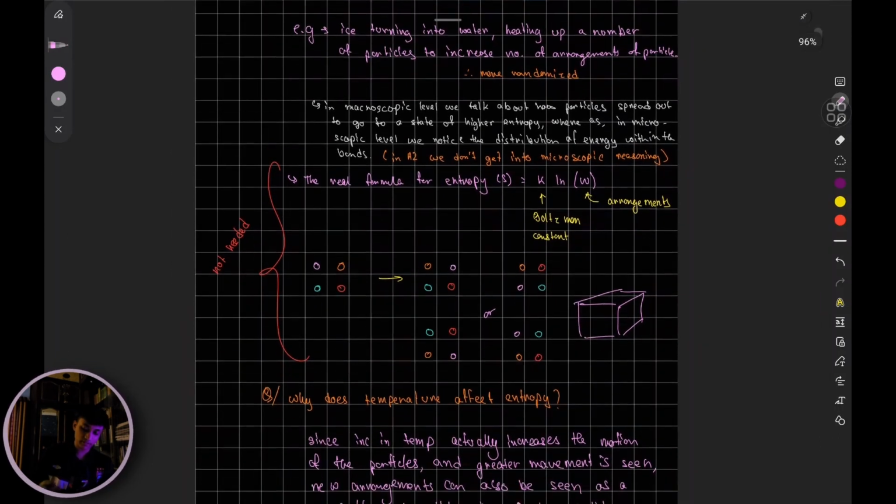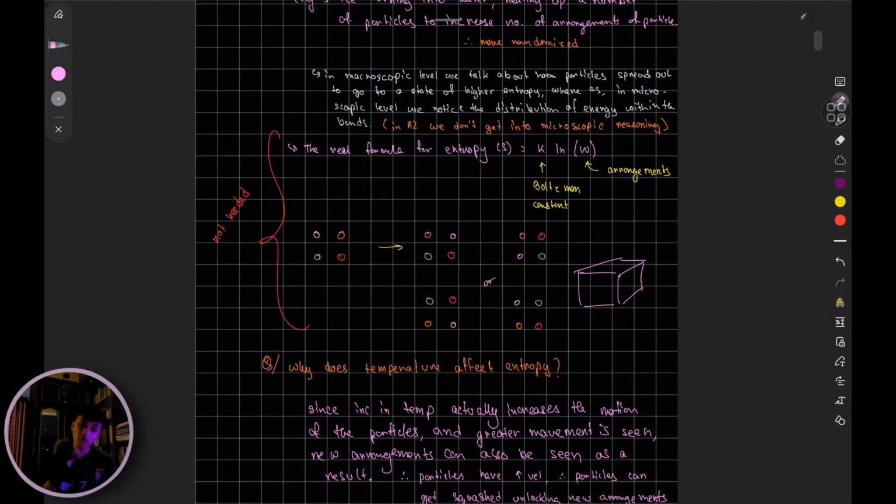The thing is, understand that entropy is nothing but the number of possible arrangements it can have, right? How disordered it can be, the state of its randomness. So if you increase the temperature of, let's say, a block of ice, what happens? The particles will vibrate even more, and they will occupy new positions, which is why its entropy increases the moment you increase its temperature.